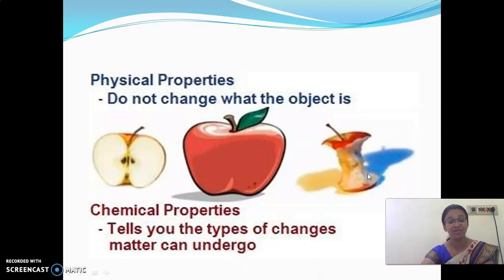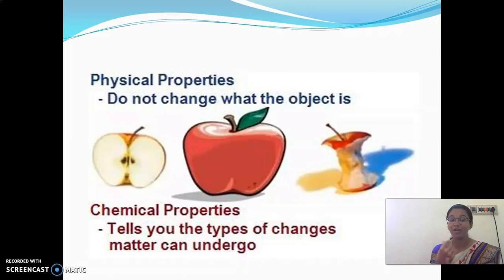Yes, what's the name given here? Yes, this is also an apple. So it does not change what the object is. Physical changes do not change what the object is. If I cut it or do anything, it is an apple only. The apple is not going to change into a pomegranate or an orange. So this type of change is called a physical change.